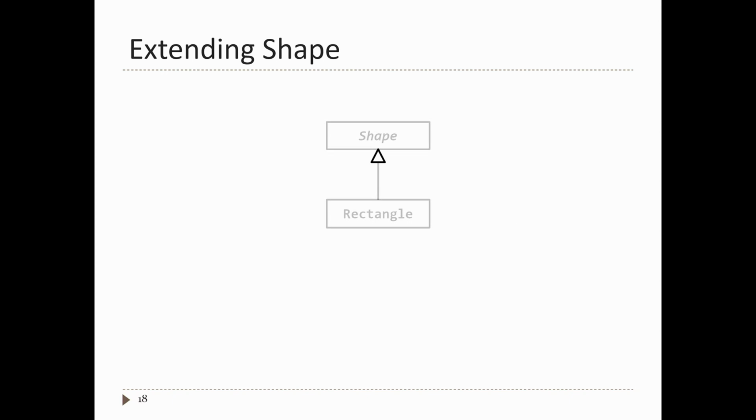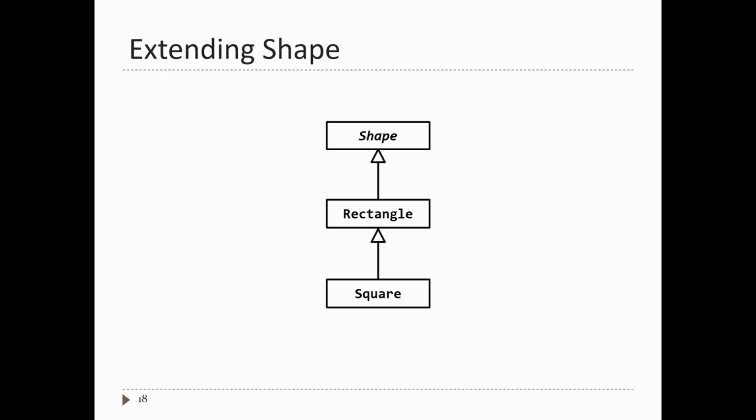Okay, so now what happens if we decide to extend shape? So now I want to make some subclasses, and I want to try to break some of these methods that I've written using the shape contracts. So we're going to make a class called rectangle, and then from rectangle, we're going to subclass it to make a class called square.